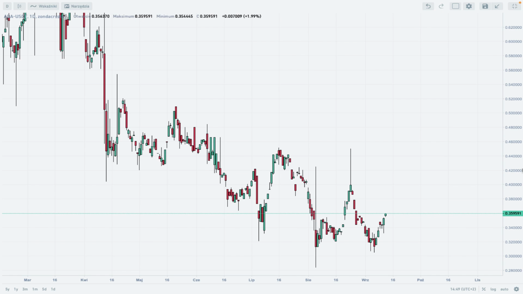Let's find out what is going on with Cardano, on the ADAUSDT Tether Zondacrypto one day, or daily time frame chart. This is what we are looking at now.